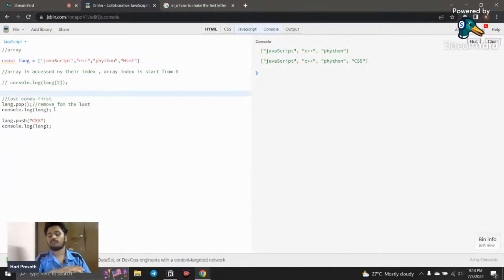A best example for this is, consider a variable. What is a variable? A variable is a container. Consider a variable as a box, and inside the box I am adding the first value. So consider this note as the first variable, and this is my first value. So what is the first value? JavaScript. So this is the first value, JavaScript, and it is added.